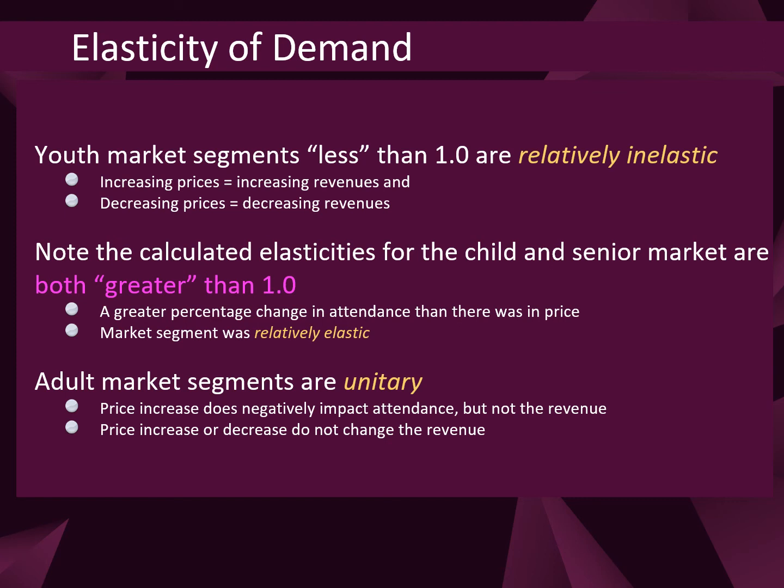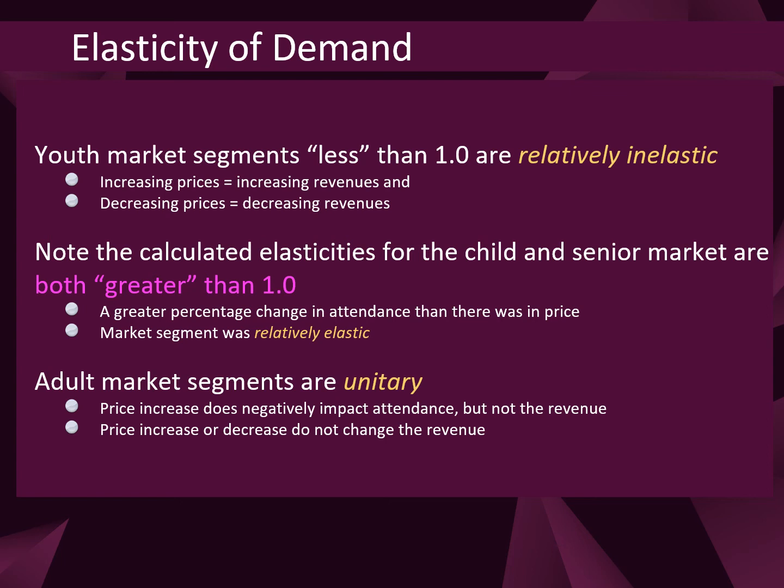Makes sense. Then we have the child and senior market segments where their elasticity was both greater than 1 overall. Realistically, what this means is as we increase price, the significant drop in attendance is going to affect the overall revenue. So an increase in price is actually going to decrease the end revenue overall. So that's considered relatively elastic.